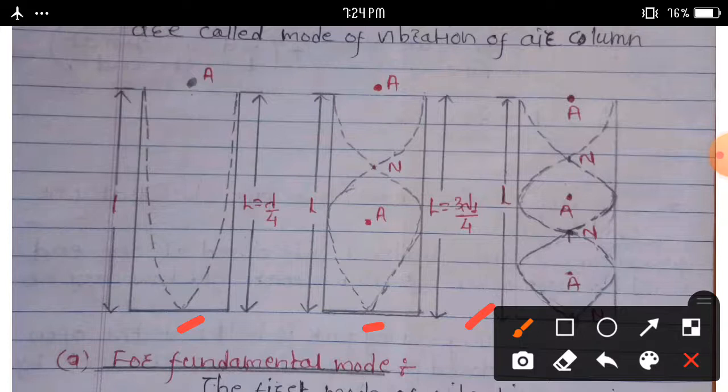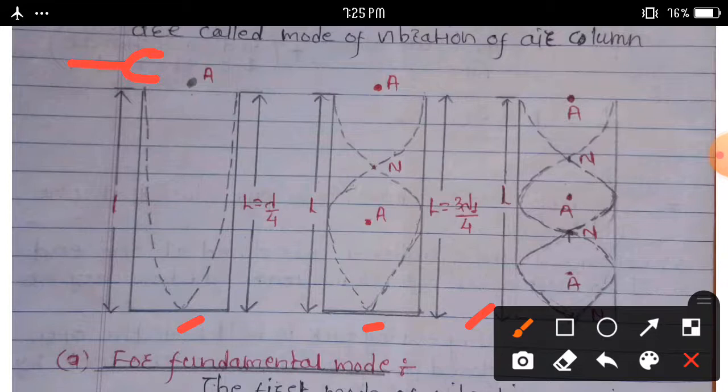It consists of an air column with a rigid boundary at one end, when a vibrating tuning fork is held near the open end. Near the open end of the closed pipe, sound waves are sent by the fork inside the tube.